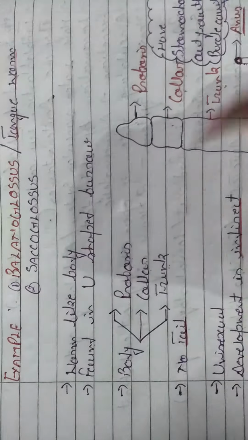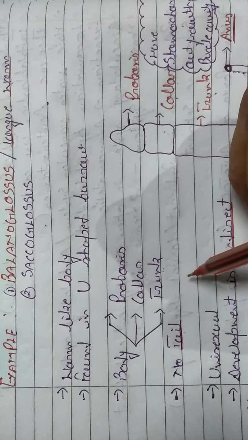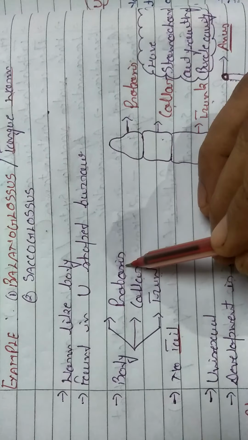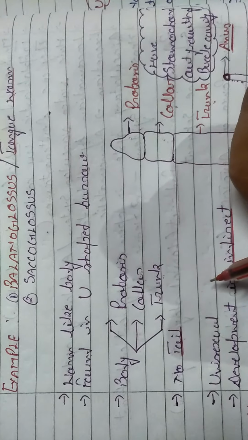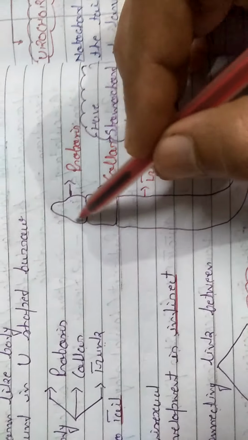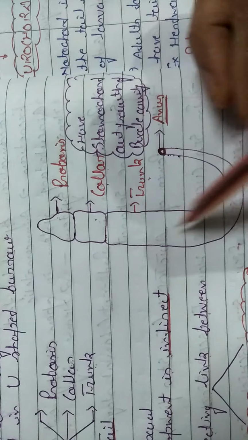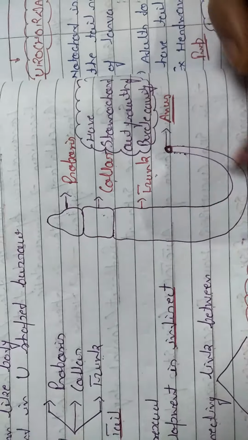Look there. Their body is made up of three types of segments, or indirectly we can say that their body is divided into three types of segments. They are known as proboscis, collar, and trunk. Proboscis is the upper part, this one. Collar is the middle one, and the trunk part is this one. This whole part is related to the tongue.